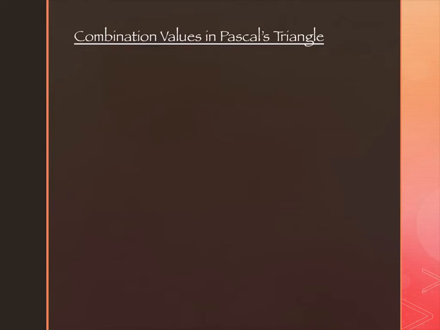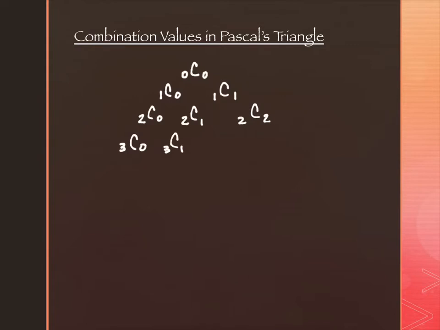So there are combination values inside of Pascal's triangle. The top of Pascal's triangle is 0C0. If I move down from there, I have 1C0 and 1C1. And then I have 2C0, 2C1, and 2C2. I have 3C0, 3C1, 3C2, and 3C3. I'm going to go a couple more deep and then we'll stop.